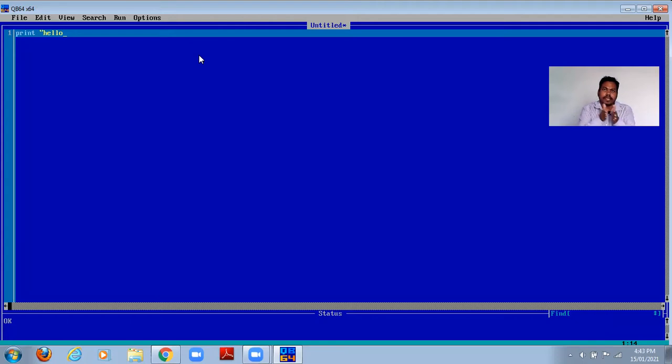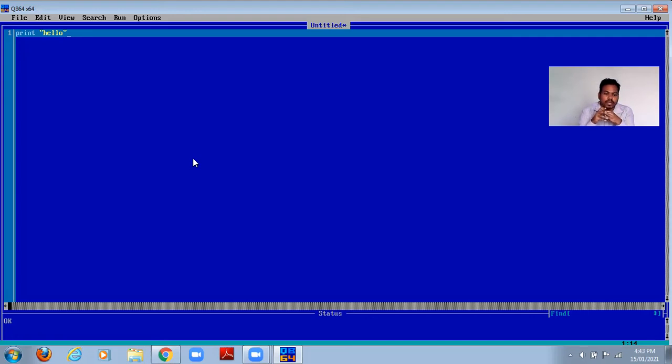Means print, then space, then double quotes. Between the double quotes, we will write one statement. Any sentence, a long sentence also we can write. Print is the keyword which is defined in the dictionary of this programming language, right? So print, then space, then within the double quotes, whatever we write will be printed on the output screen. After writing this statement or number of statements, we will do the coding, then we will execute the file, right? We will run the program.